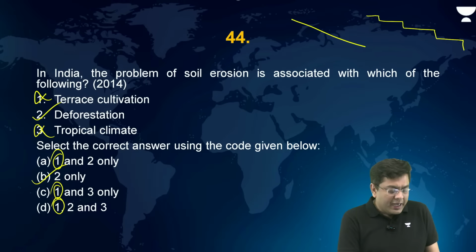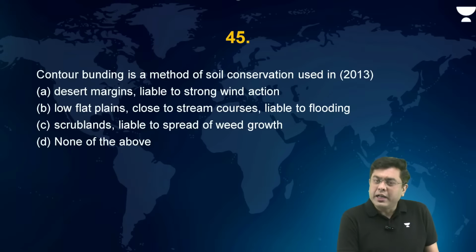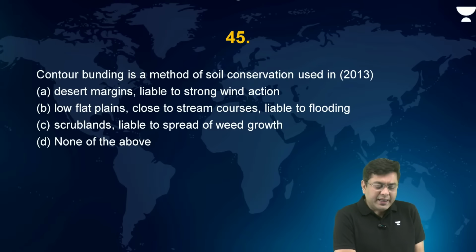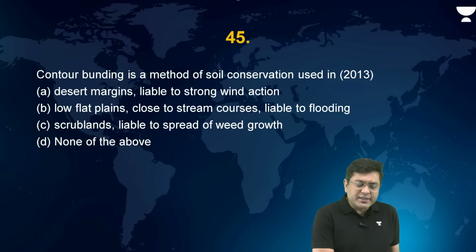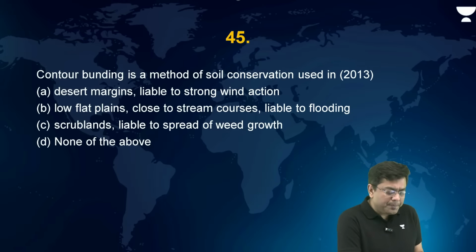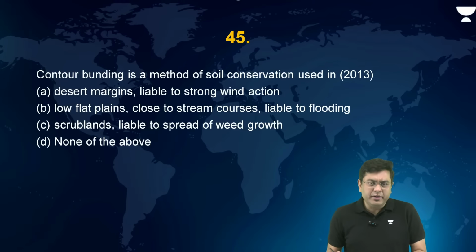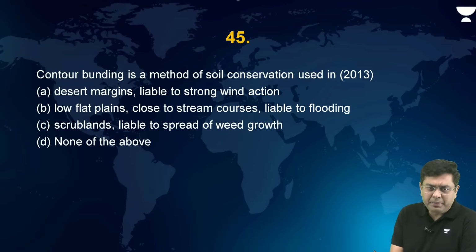Okay. Now, then contour bunding. What is contour bunding? Is a method of soil conservation which is used in desert margins liable to strong wind action, low flat plains close to stream courses liable to flooding, scrublands liable to spread of weed growth, none of the above. What is contour bunding in terms of the soil conservation? So understand this. Is it B? Okay. Understand what is contour bunding.